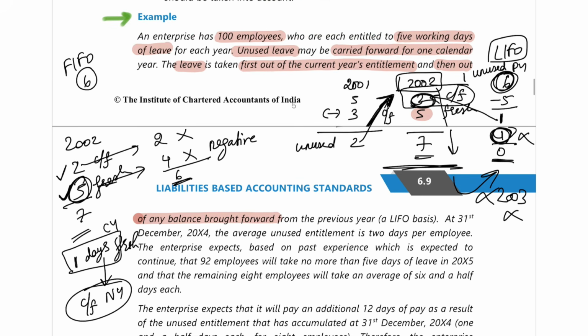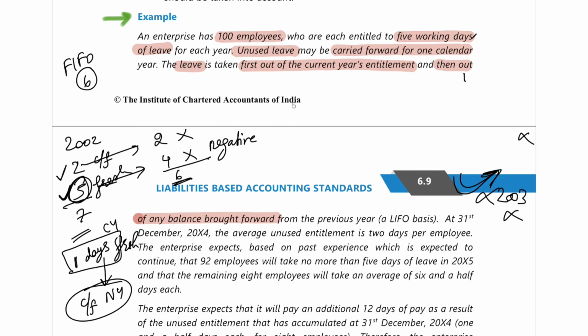But in the LIFO method, what happened? Because you are first utilizing the fresh leaves and then the carry forward leaves, and the carry forward leaves can only be carried forward for 1 year, even though the leave balance is left there, you will still not be able to carry it forward to the next year. So that leave will get completely lapsed and wasted. I hope you understood this.